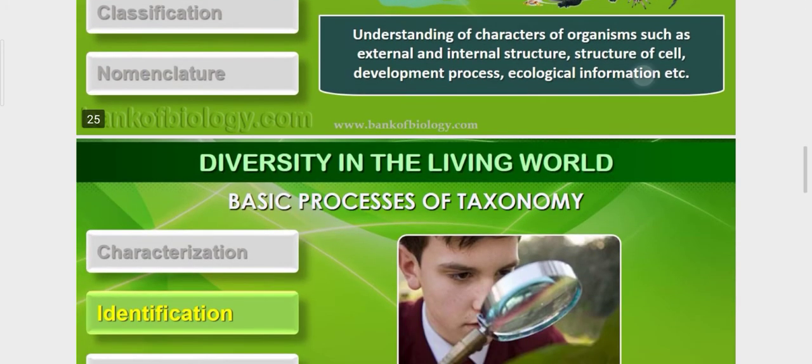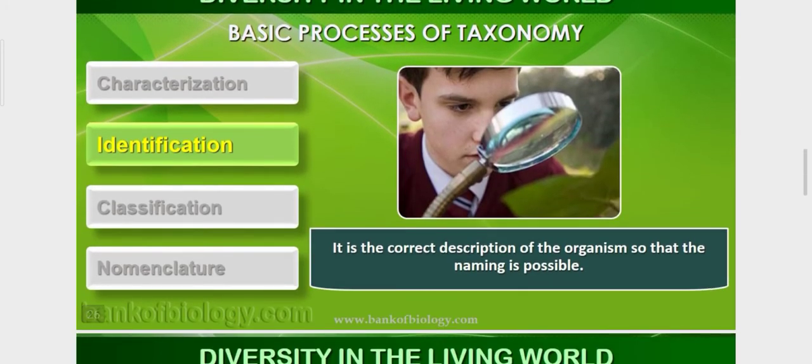Okay. Now, second one is identification. When you characterize one organism, we have to give the correct description of the organism so that the naming is possible. Identification means naming it. Now, on the basis of their characters we have already identified them. Then the naming should be correct. Then the naming should be possible.